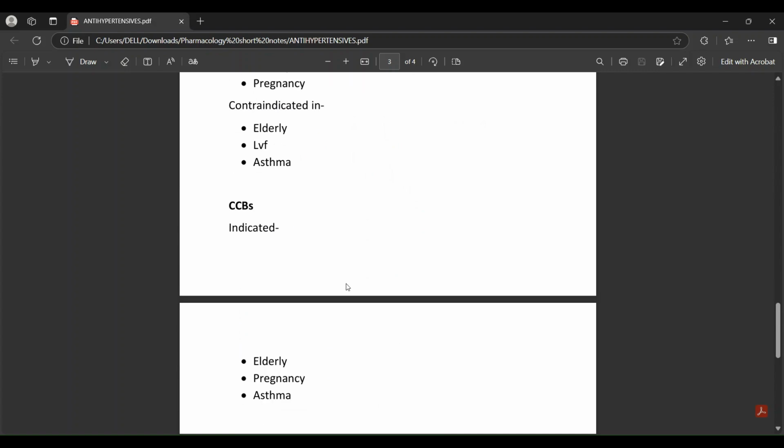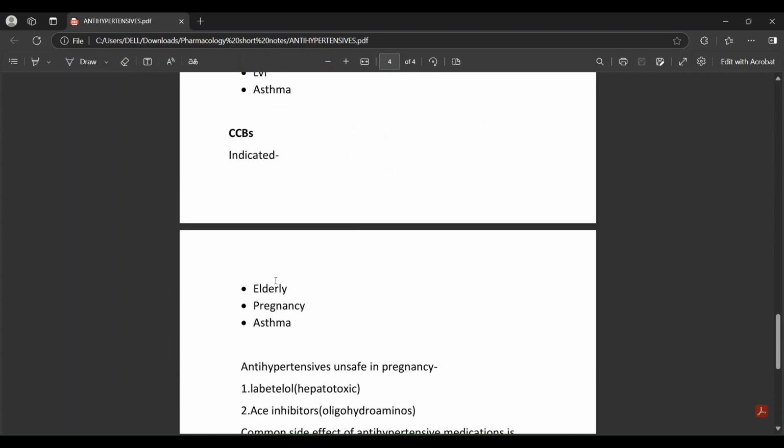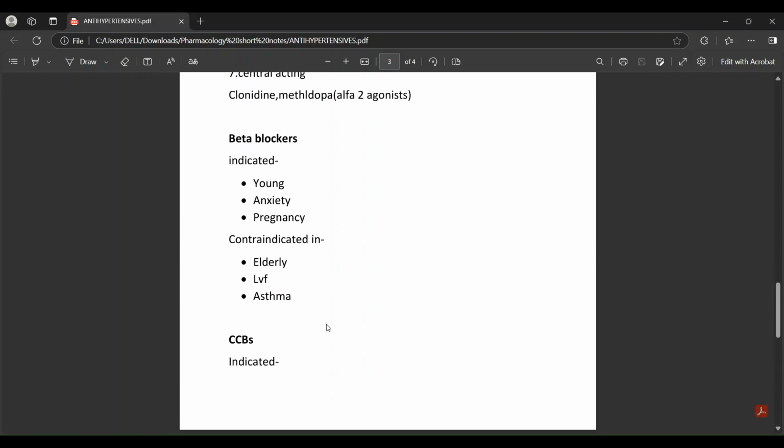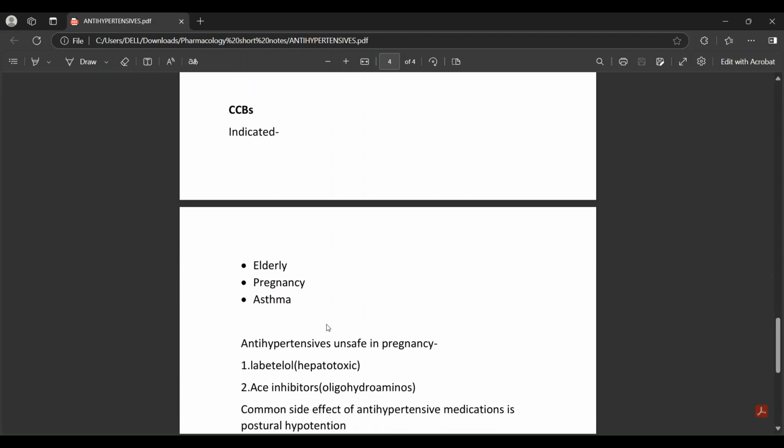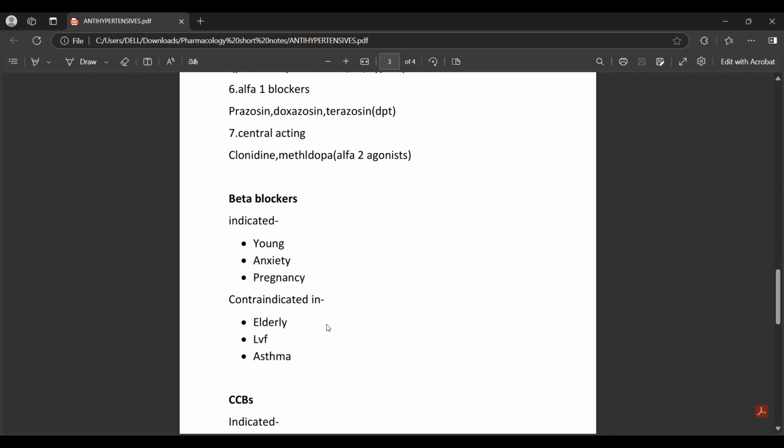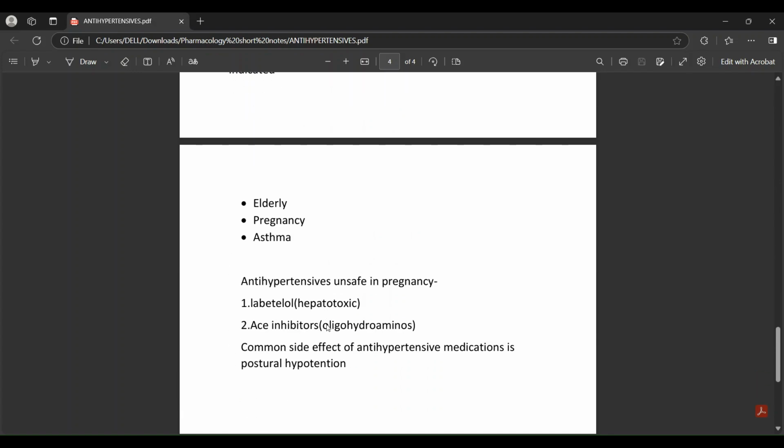Next, CCBs, calcium channel blockers, are indicated mainly in elderly patients. In pregnancy you could use CCBs, and in asthma. Without fear, you could prescribe calcium channel blockers for hypertension in an asthmatic patient because there are no such side effects.